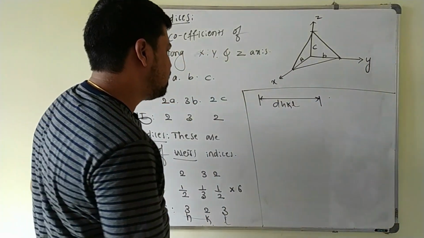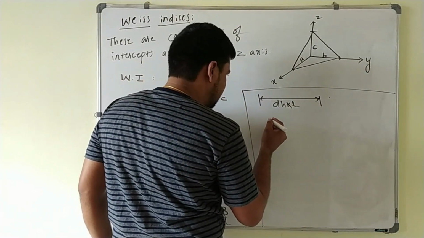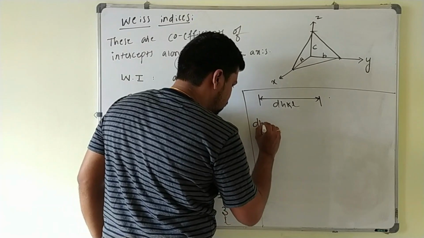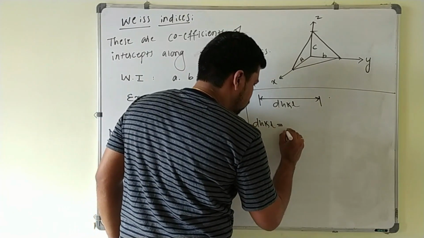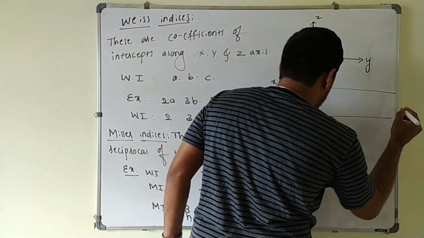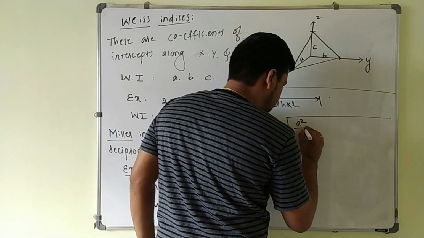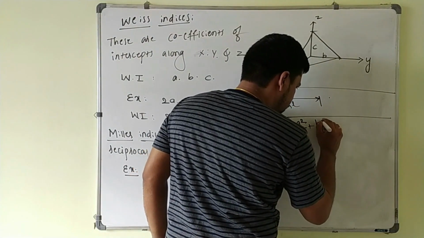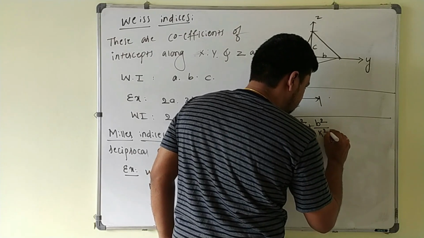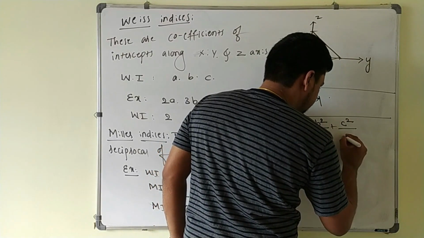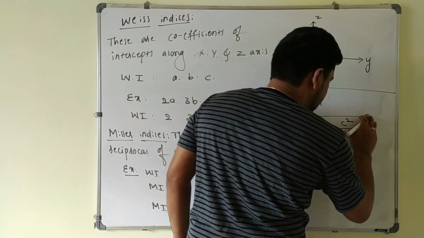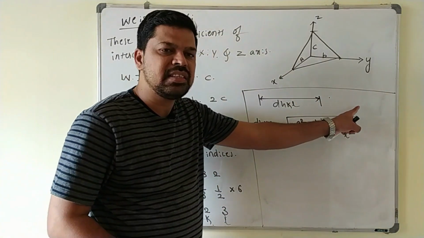The formula for dHKL is dHKL equal to 1 over the square root of H square by A square plus K square by B square plus L square by C square, where A, B and C are the edge lengths.